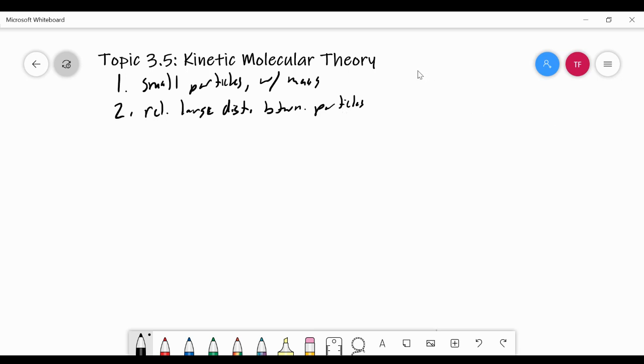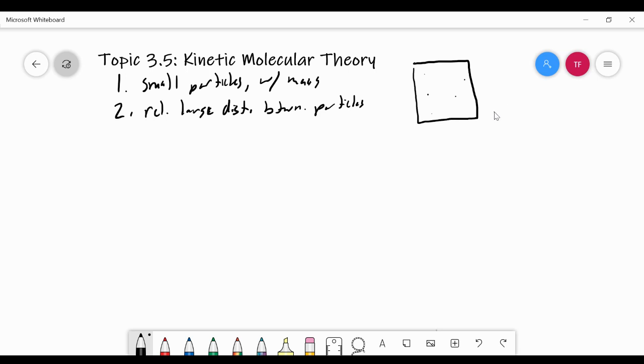I want you to think about this. Let's say that we had a container and we have 5 particles of gas in there: 1, 2, 3, 4, 5. Notice that those particles are very small and most of the container is empty space. So the particle size is very small compared to the volume of the space. Therefore we can say that the particles themselves have no volume because the space itself is so big.